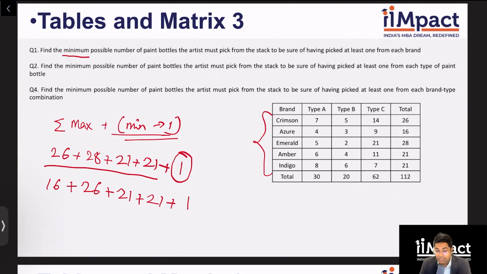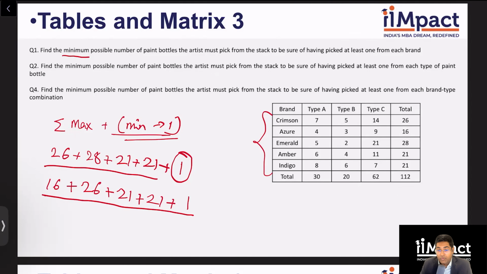The reason this does not work is there is a possibility that when I add all of this, theoretically speaking, I can have more attribution to Emerald and less attribution to any one brand, thereby not giving me any guarantee that all the brands have been picked at least once.